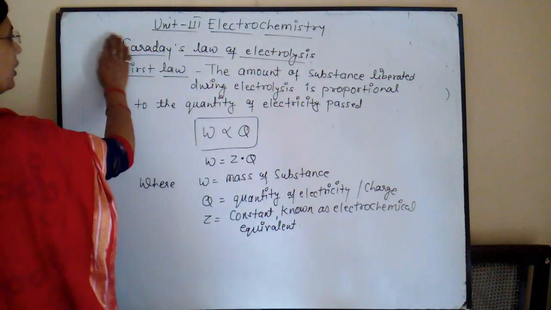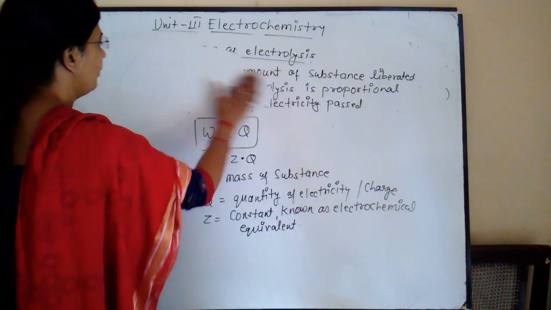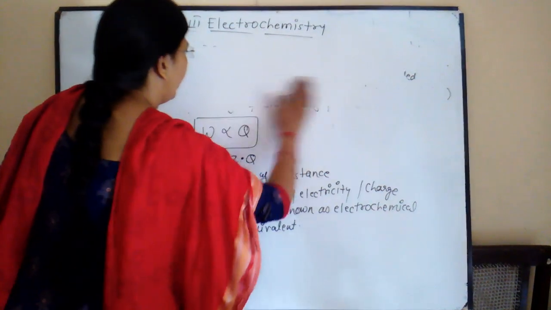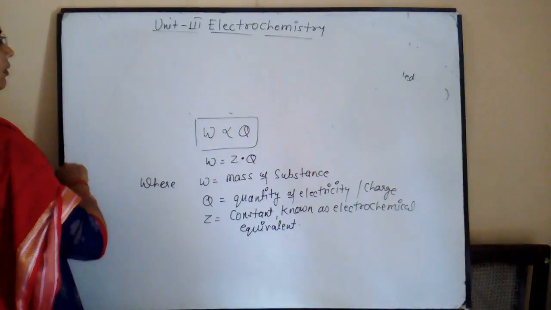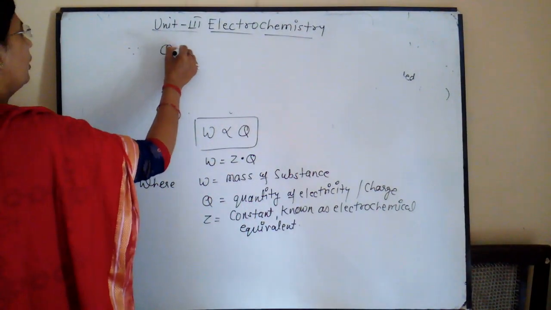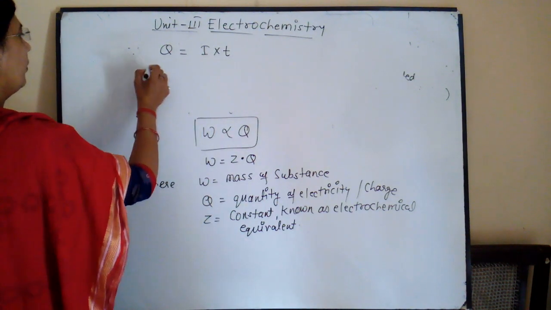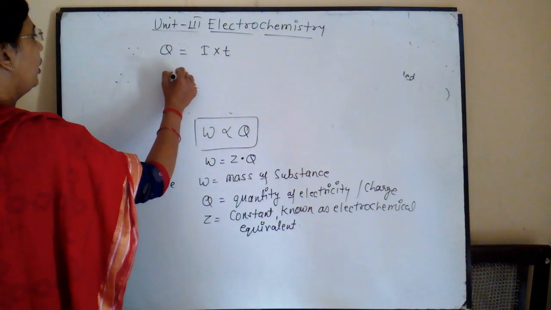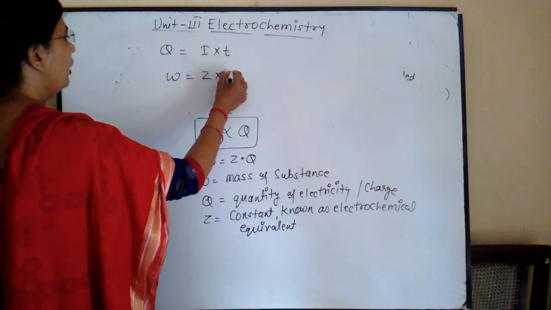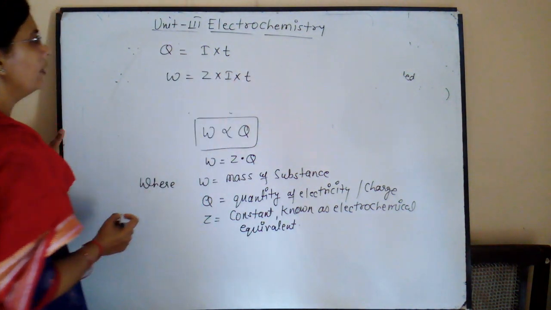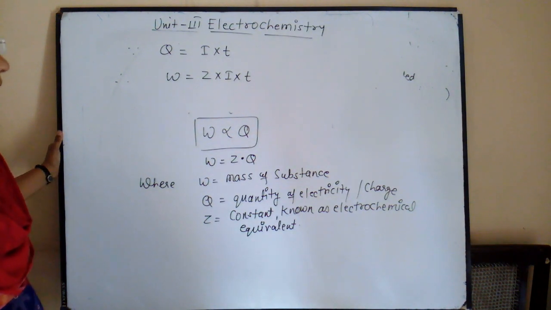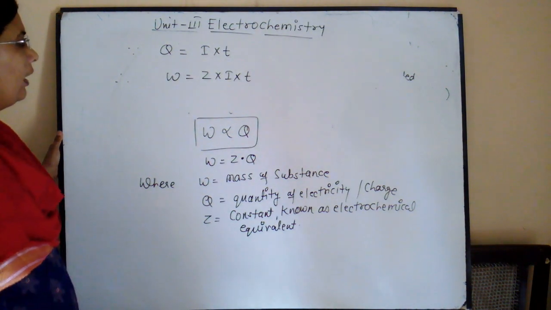And since charge equals current into time, Q equals I into T, so W equals Z into I into T, where I is the current in ampere and T is the time in second.